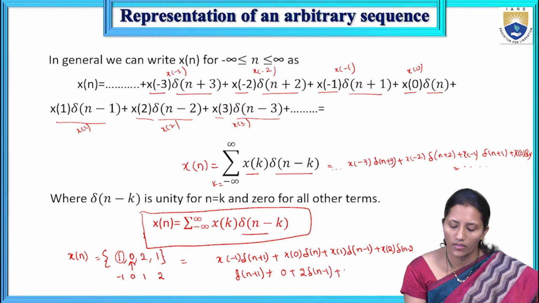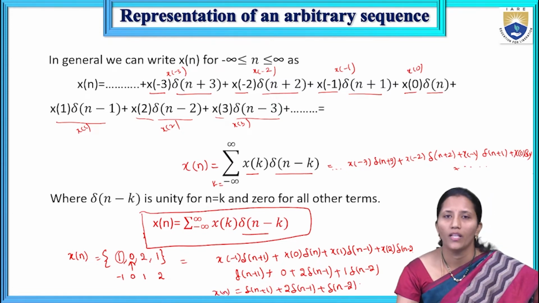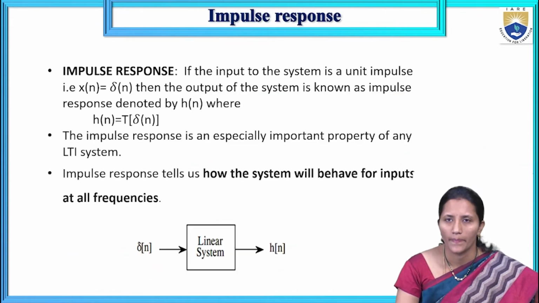Plus x of 2 is 1 into del of n minus 2. So this is del of n plus 1 plus 2 into del of n minus 1 plus del of n minus 2. So any arbitrary sequence we can represent in terms of delayed or advanced impulse signals.